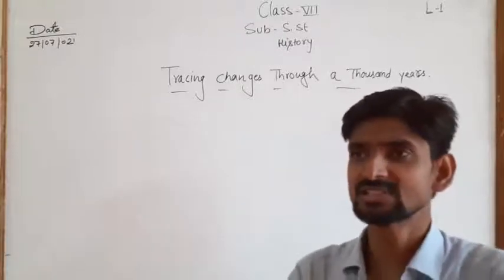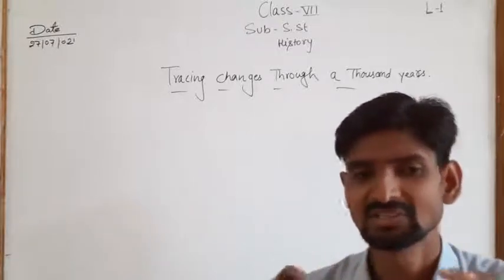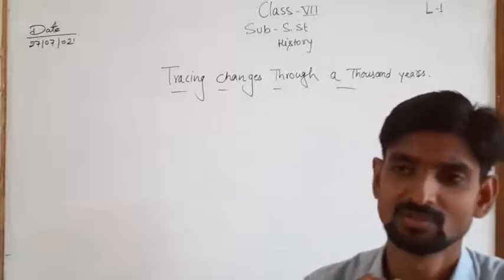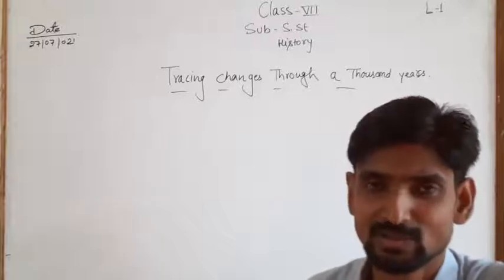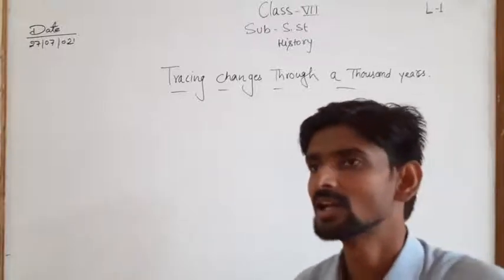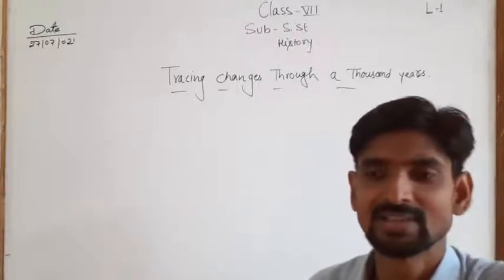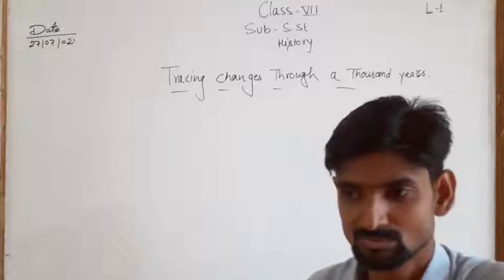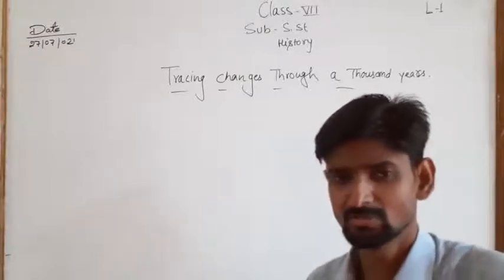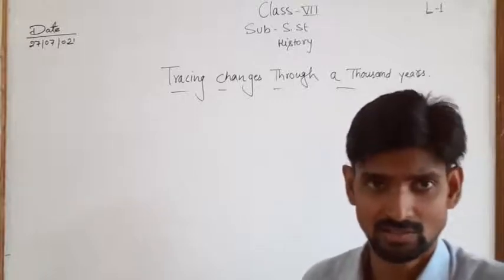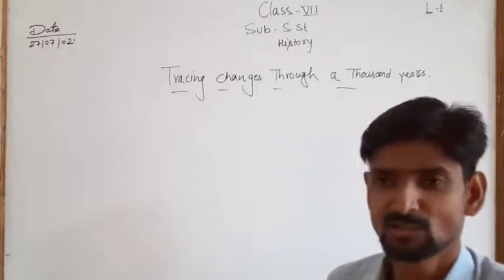If we see the geographical condition of India, there are major types of landforms found in India, like plains, mountainous areas, plateaus, coastal areas, etc. The mountainous area means where the mountains are found. Plains area means the plain area which is available for agriculture and favorable for agriculture. Plateau means not very high mountains.